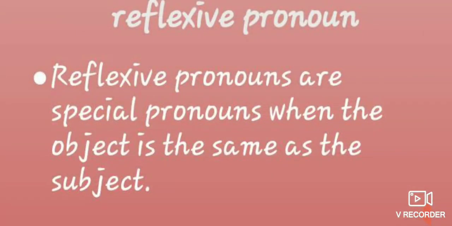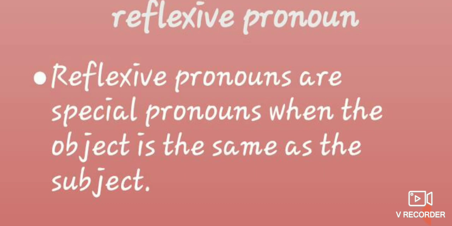Okay, and we will move on to the next thing, the reflexive pronoun. First we have seen the subject pronouns I, you, we, they, he, she, it, and the object pronouns me, us, you, them, him, her, it. And we will go on to the reflexive pronouns.